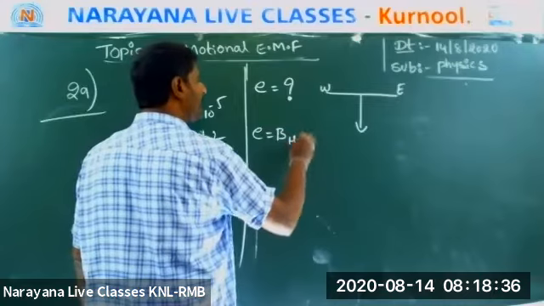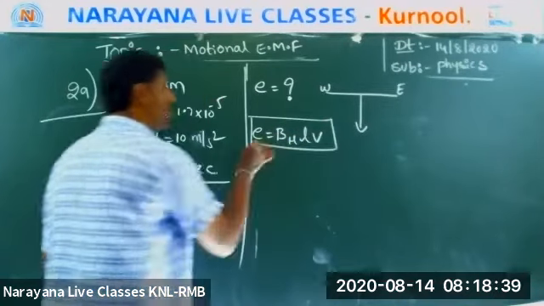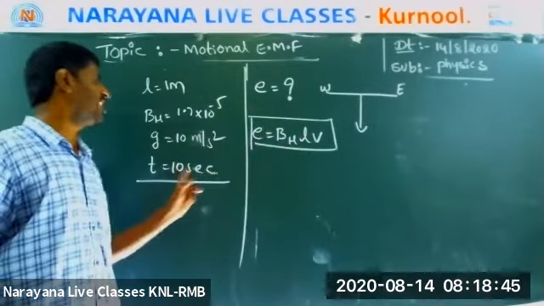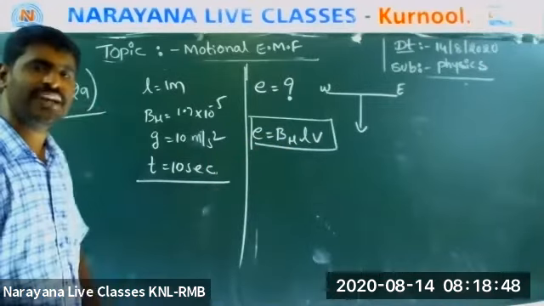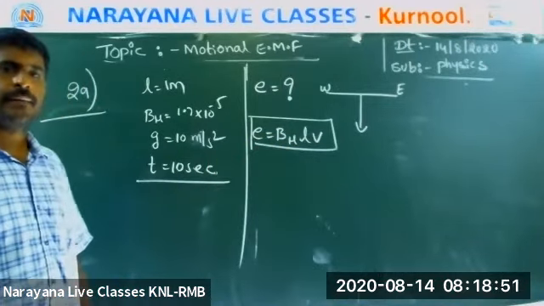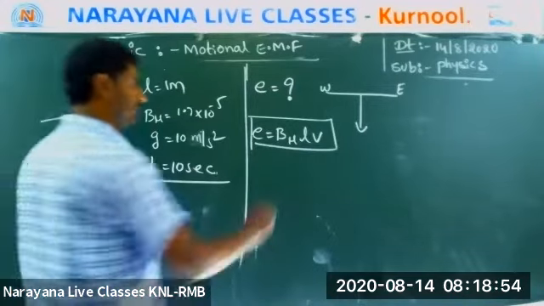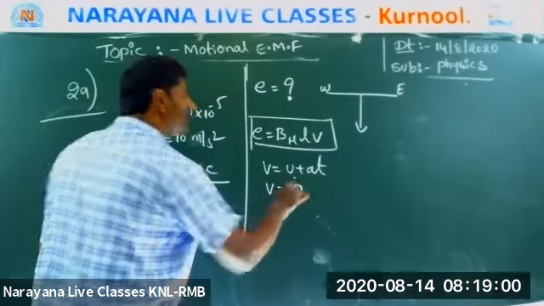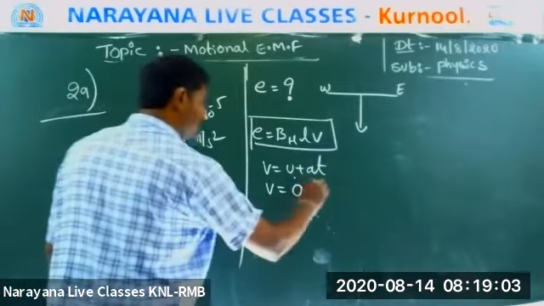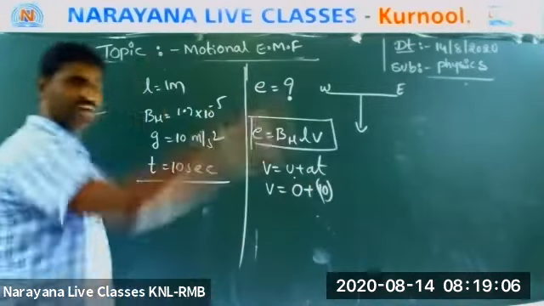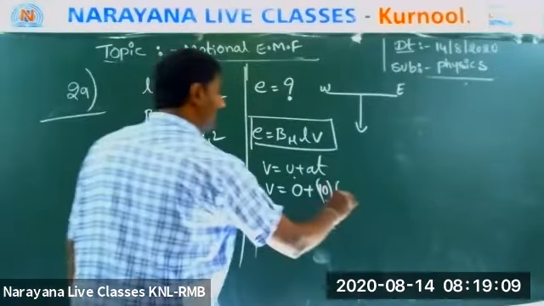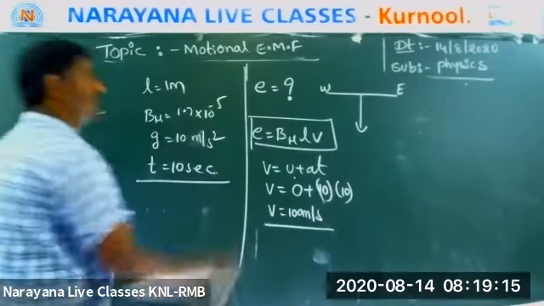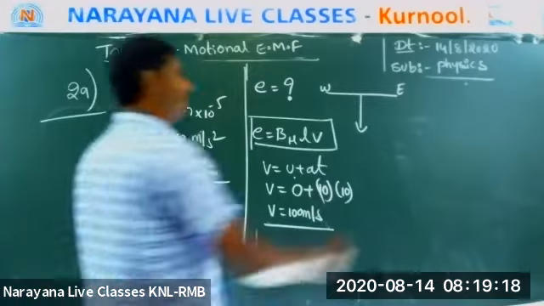E is equal to BHLv. This is your formula. We know BH, we know L, but we don't know v. How to find v? v is equal to u plus at. Everyone listen. What is the u? 0, starting from rest. Plus, what is the a? g. You know that for a freely falling body, a is equal to g. Times t, 10. Then what is your answer? 100 meter per second.